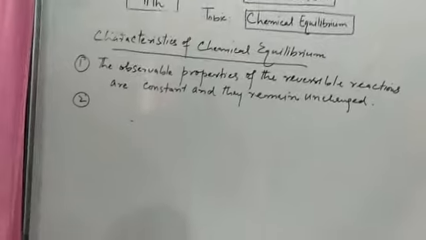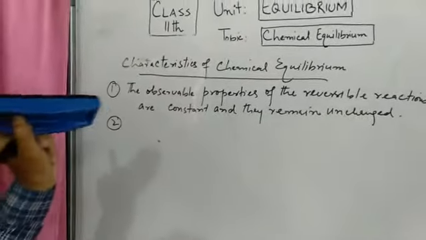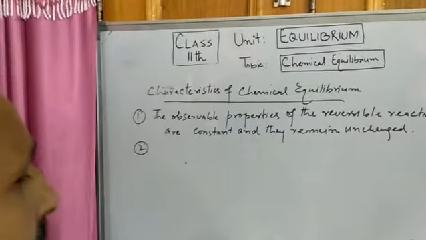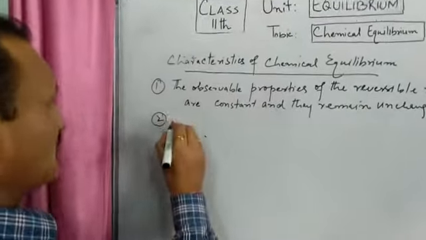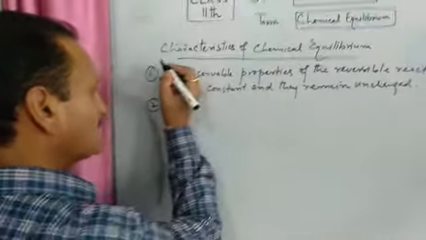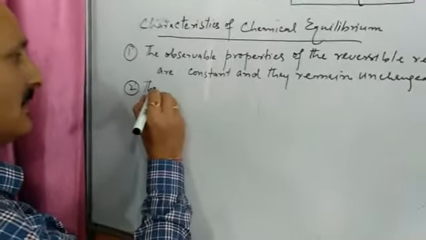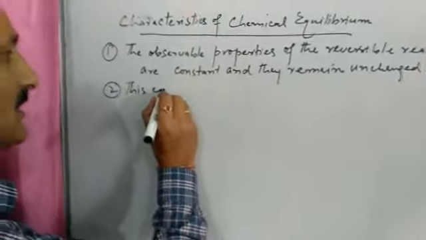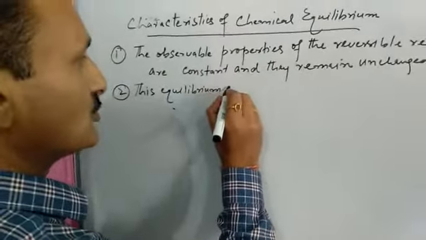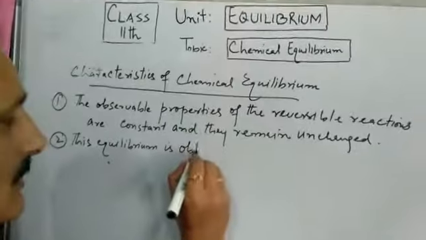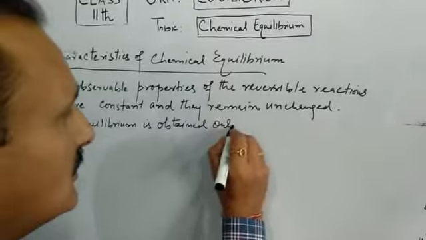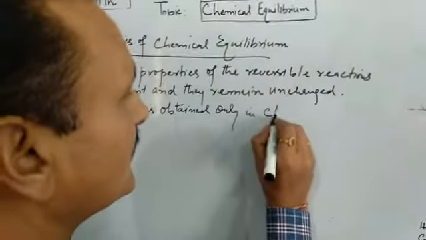Then chemical equilibrium is obtained only in closed containers.